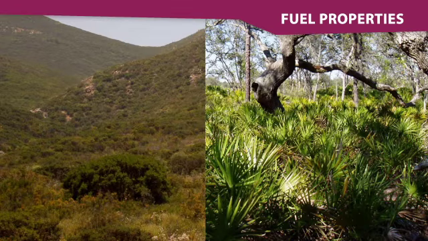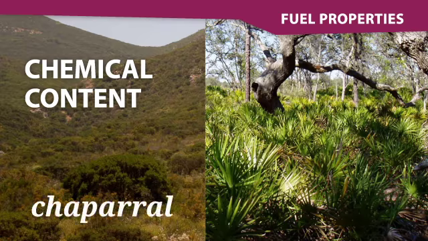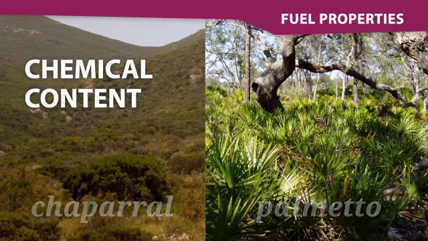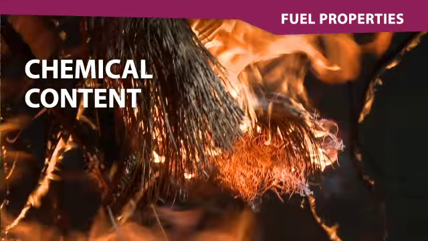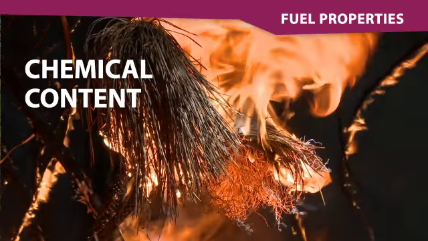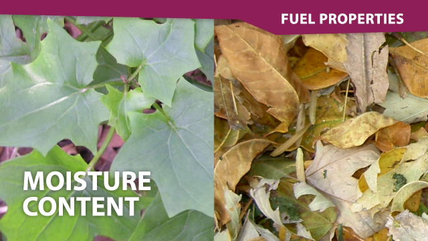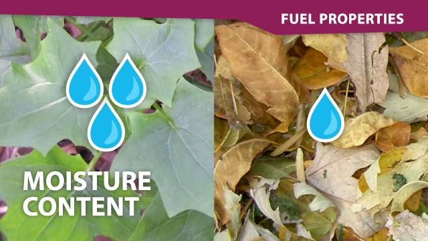Some fuels have high amounts of volatile substances such as oils, resins, waxes, and pitch. Examples of such fuels include many shrubs found in chaparral systems and palmetto, which can be found in southeastern forests. Fuels with lots of volatile chemicals in the leaves can be easy to ignite, even with high moisture content. Finally, the moisture content is one of the most important fuel properties that influences potential fire behavior. Fuels with high moisture content are difficult to ignite.